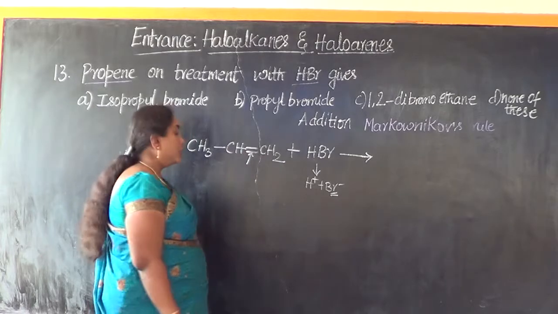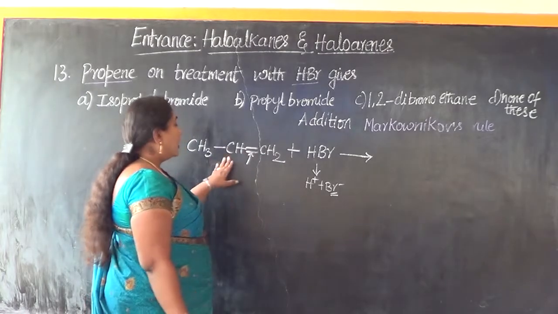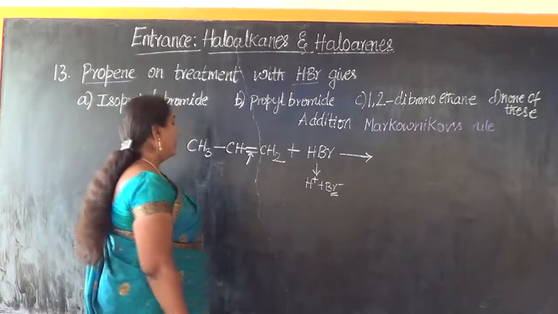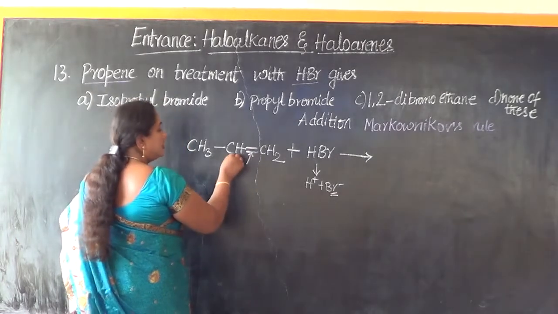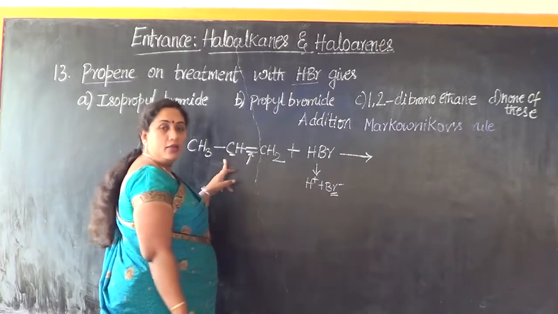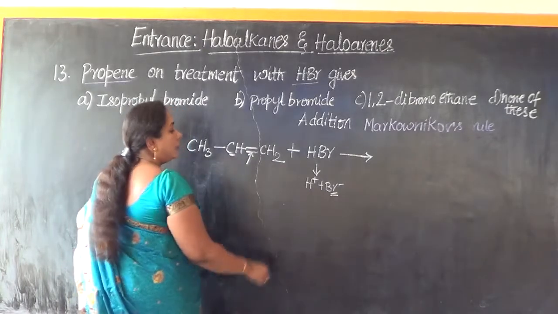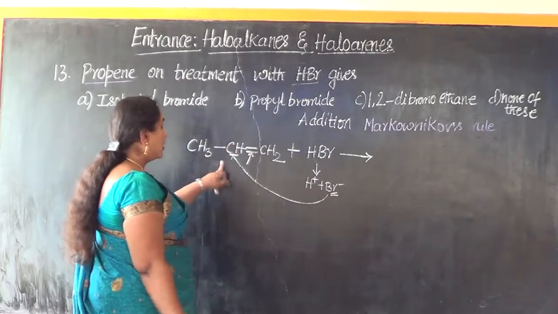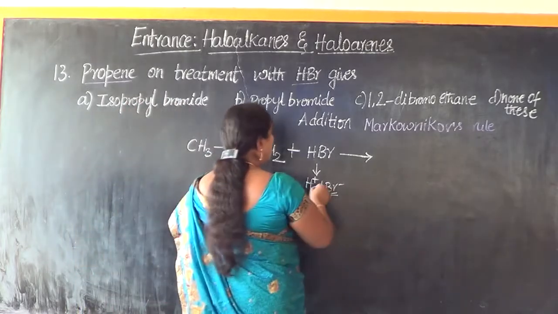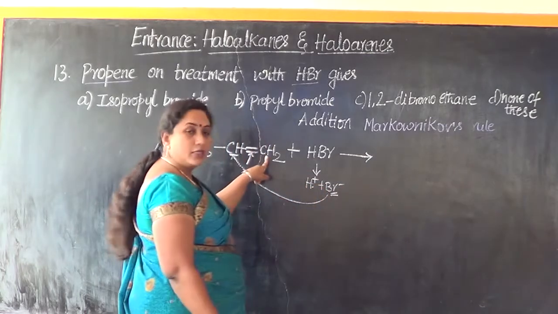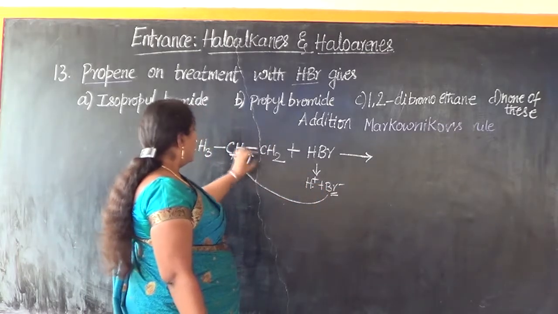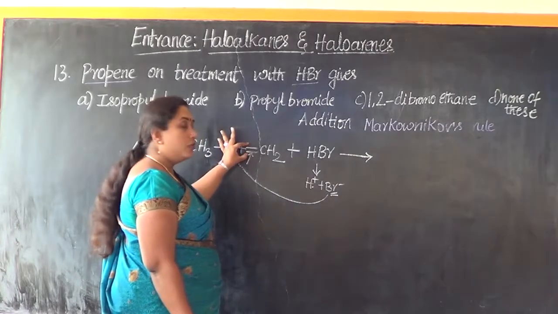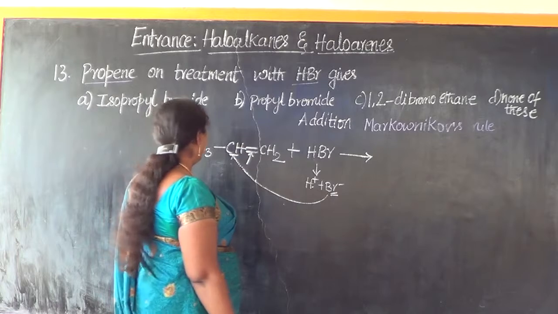There is a condition to be satisfied: that carbon atom involved in the double bond should contain the least number of hydrogen atoms. Of the two, this carbon atom contains fewer hydrogens. Therefore, Br minus will add on to this carbon atom, and H plus will add on to the other carbon atom. Therefore, the double bond between these two carbon atoms breaks and they get linked by a single covalent bond.